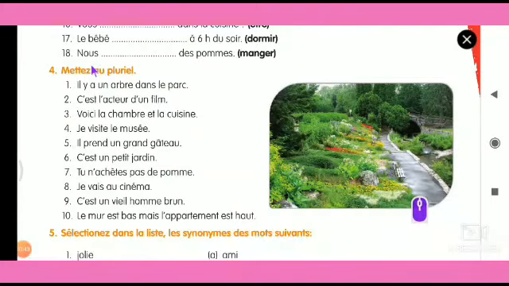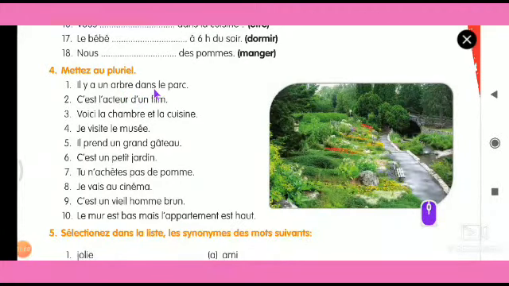Okay. Il y a, first part. Un arbre, second part. Dans is a preposition. So leave it as it is. Sorry. Il y a, first part. Un arbre, second part. Dans, third.